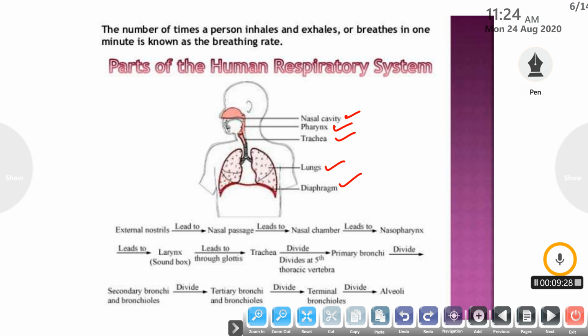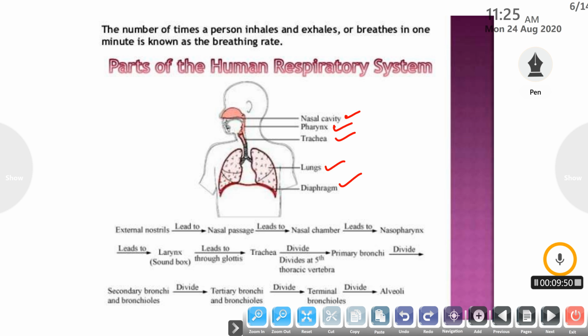The primary bronchi transfer the air to the secondary bronchi, and the secondary bronchi transfer the filtered air to the tertiary bronchi. The tertiary bronchi transfer the air to the terminal bronchioles, the ending of the bronchioles.